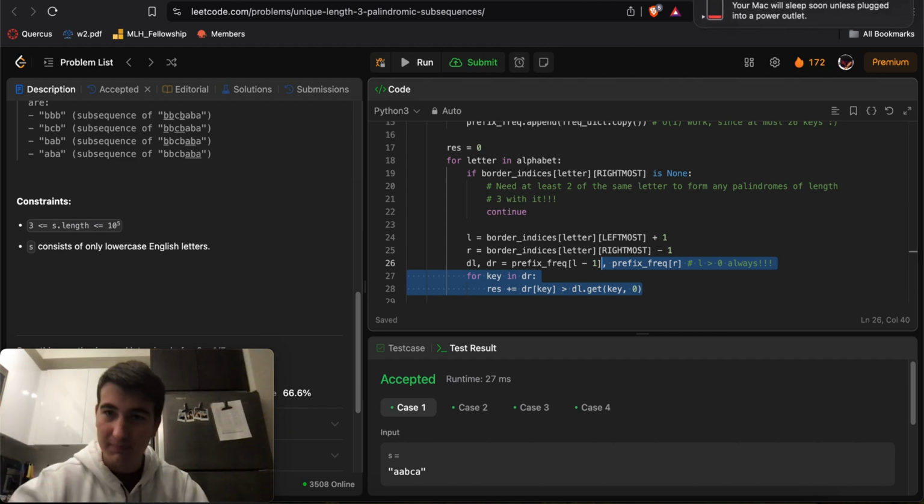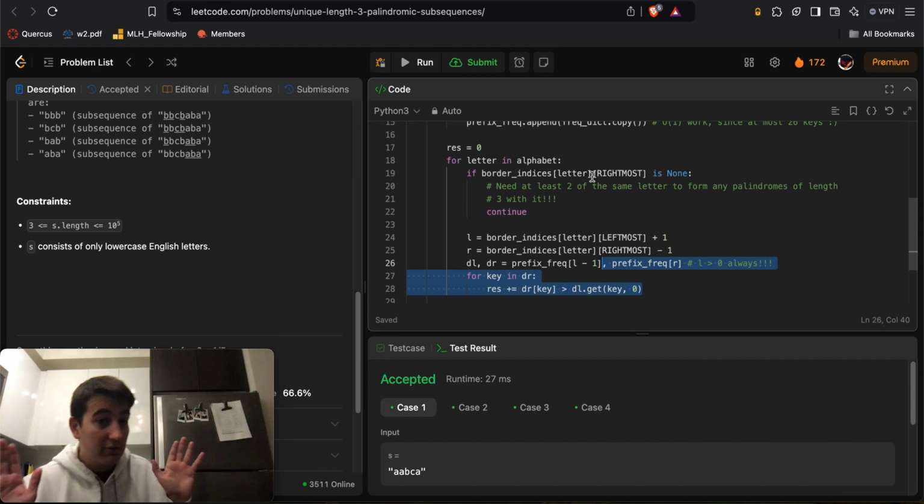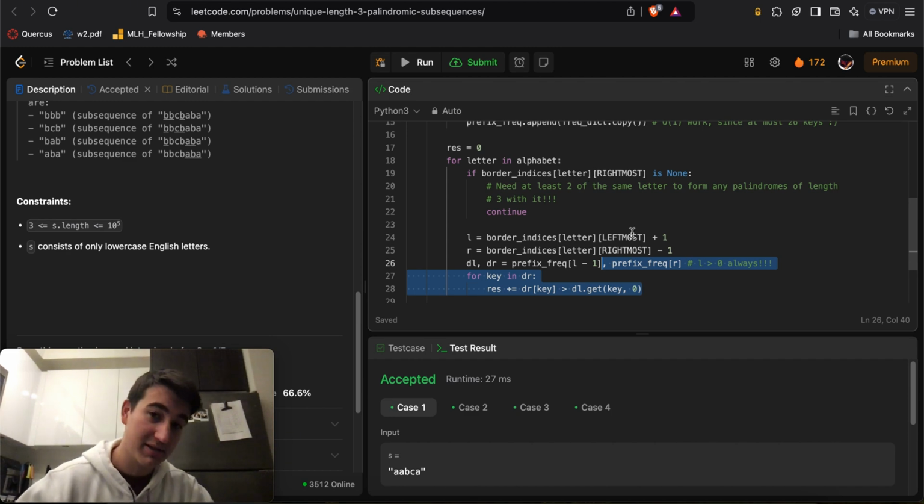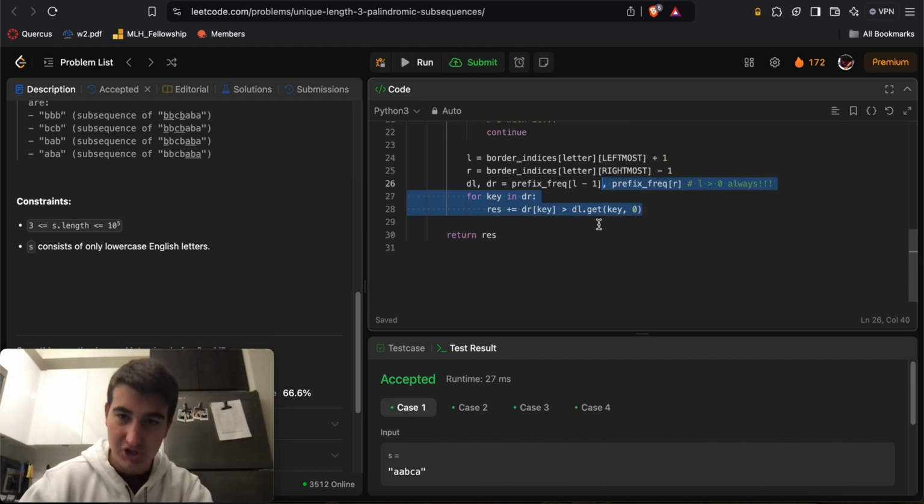But in total, by the way, sorry about that. In total, it'll technically be O of n work, because how many letters are there in the English alphabet? 26. So 26 times O of n is still O of n. And we actually tried that solution earlier, and it works. I can just prove it to you one more time here.